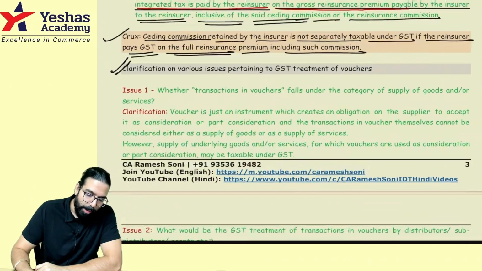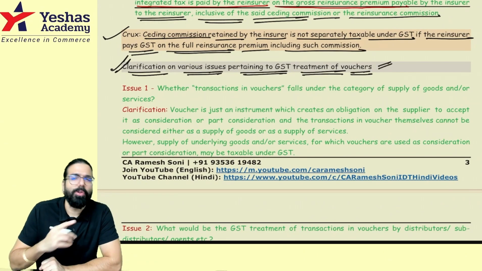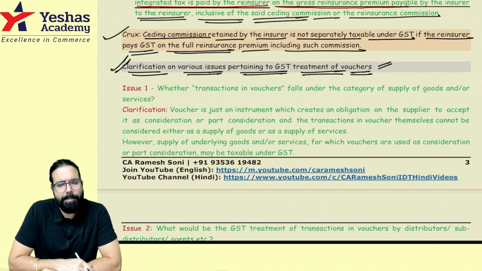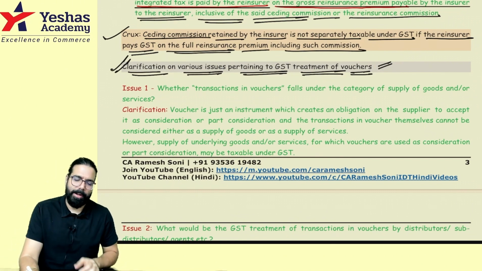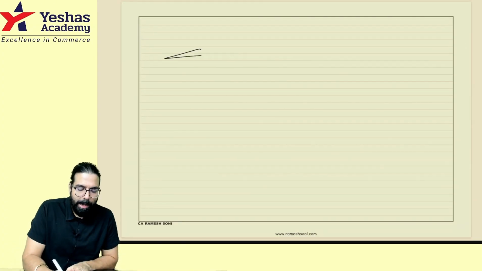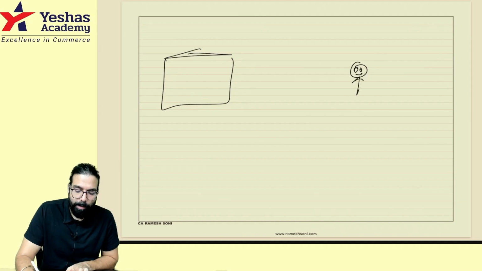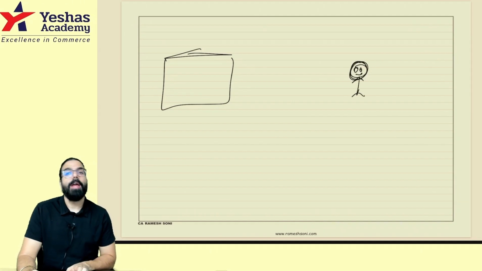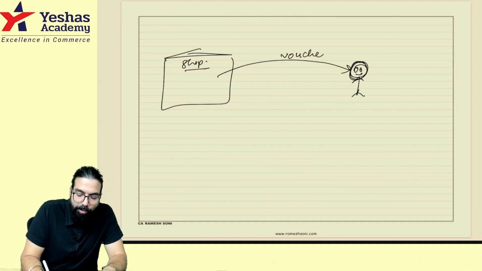Done. Now, the next one: circular on various issues pertaining to GST treatment of vouchers. There were a lot of doubts which people were having related to vouchers, so the government has gone ahead and clarified. For an example, I am a shopkeeper. For an example, this is Rohan. Rohan came to my shop and told, sir, I want a voucher. I told him, okay, I will issue you a voucher. I gave a voucher to him and I collected 5,000 rupees from him.